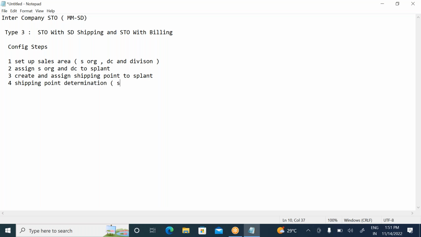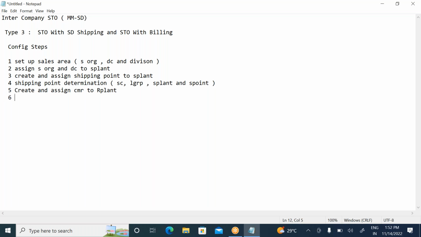It is the combination of shipping condition, loading group, supplying plant, and shipping point. The most important config step is the fourth one. The fifth one, create and assign CMR, customer master record, to the receiving plant. Today the receiving plant will be 2000, because the 2000 company code and 2000 plant are there, so it will become the 2000 receiving plant here.